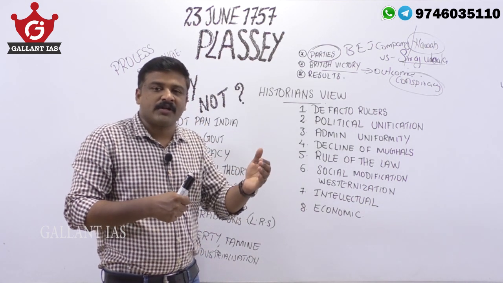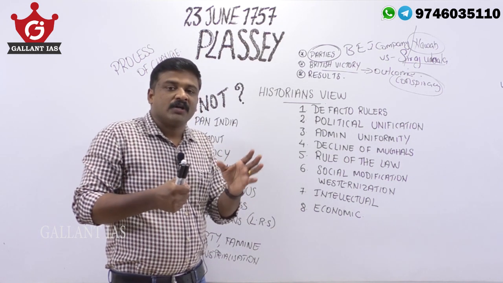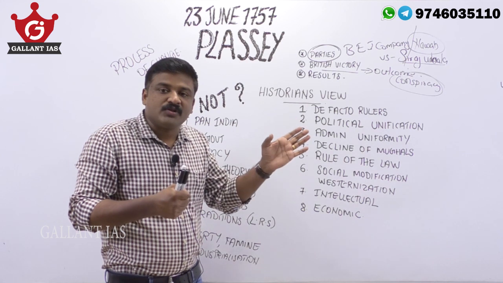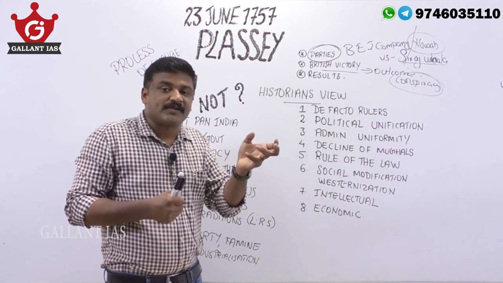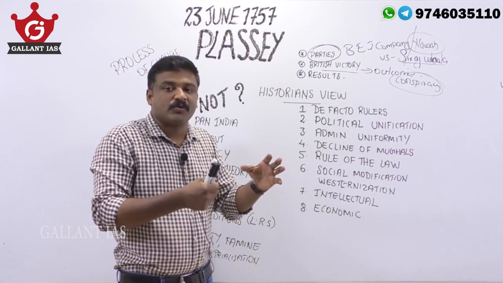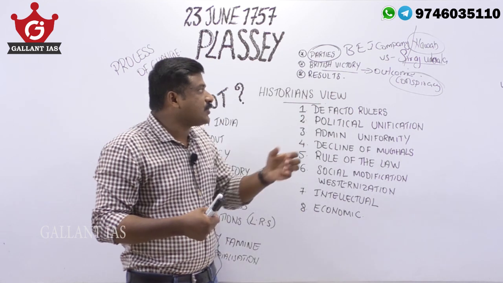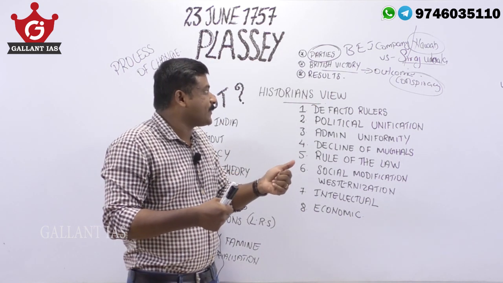For example, Jagat Seth, Manik Chand, Mir Jafar. These were the main conspirators. So Robert Clive with these conspirators conspired against Siraj-ud-Dawla, and this battle was basically a betrayal. It was not a great battle, it was a betrayal. So the British victory at Plassey was an outcome of a conspiracy.